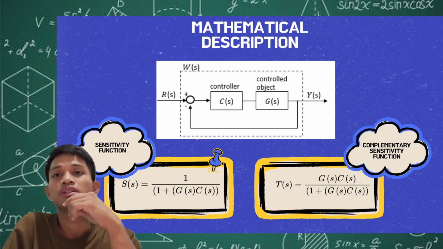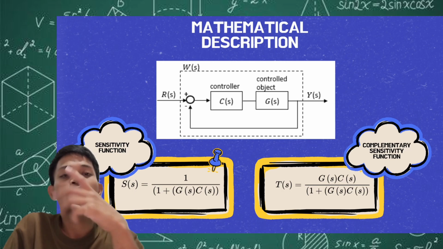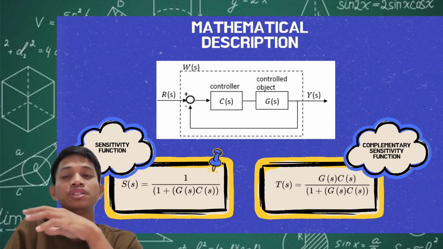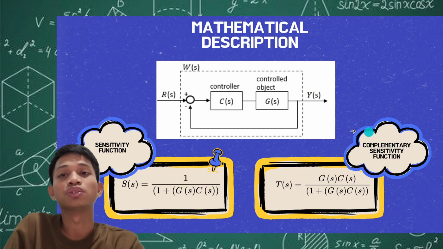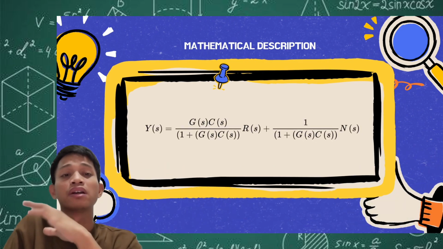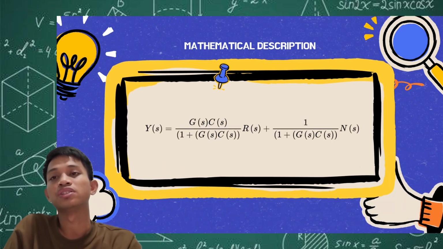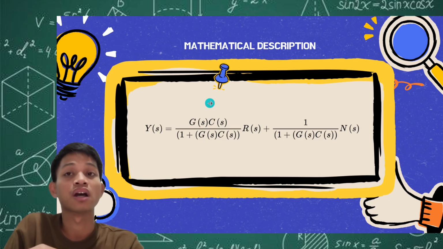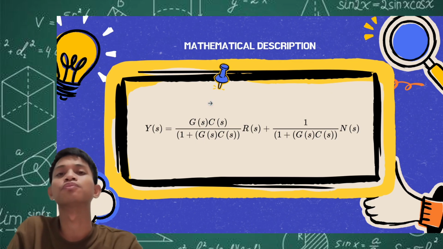I have shown you a sample of a basic equation representing our system, an ideal system. That means no disturbance, no noise coming from the environment. And this is the equation Y(s) equals G(s)C(s) all over 1 plus G(s)C(s), multiplied by some reference signal input.